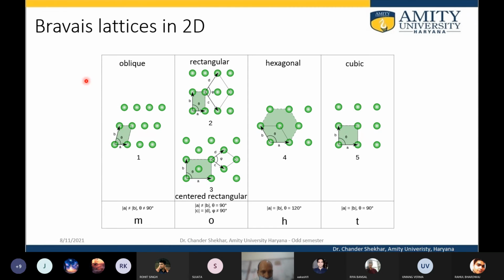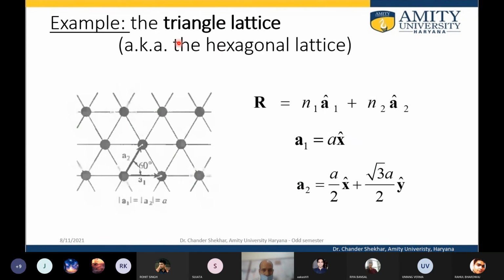So these are the Bravais lattices in 2 dimensions. For example, this is oblique, where a is not equal to b and theta is not equal to 90 degrees. Rectangular, then we have centered rectangular, then hexagonal, then square. So there can be many such possibilities. These are the possibilities in 2 dimensions. And for example, this is the triangular lattice, which is also called the hexagonal lattice.